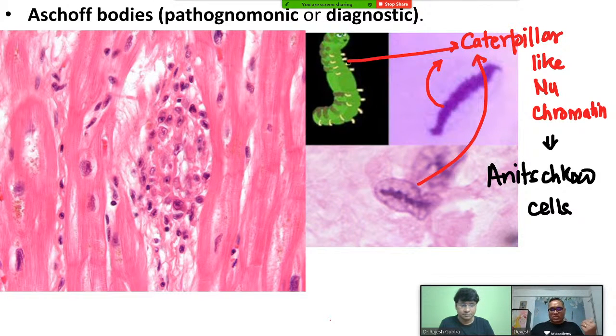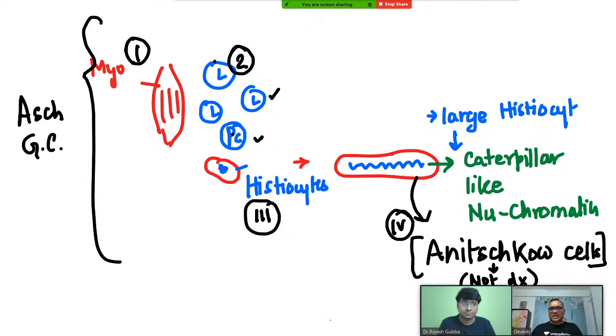So please back up. If you come back to the slide, you see what I have written here. These are the Aschoff giant cells, right? What is an Aschoff giant cell made up of? You can see the marking number one. Number one, there is a swollen myocardium, as I have shown you in that picture also.